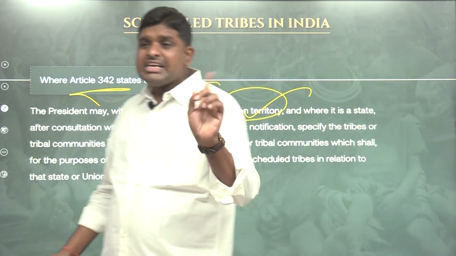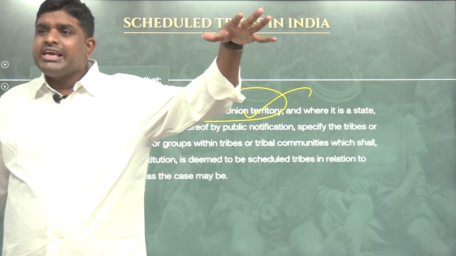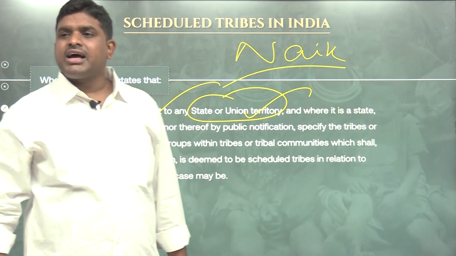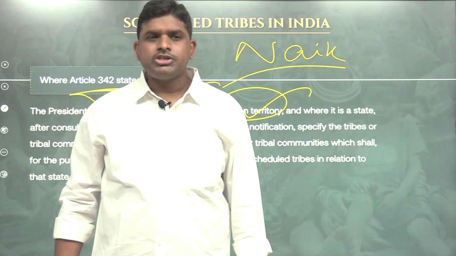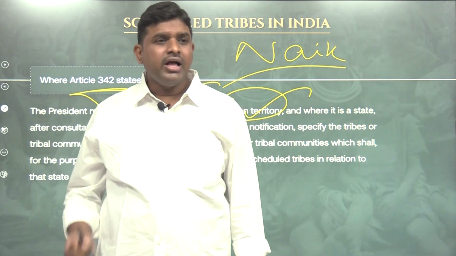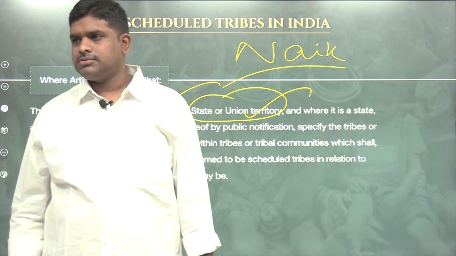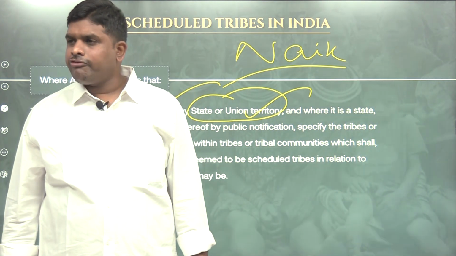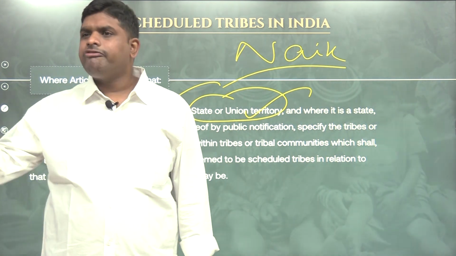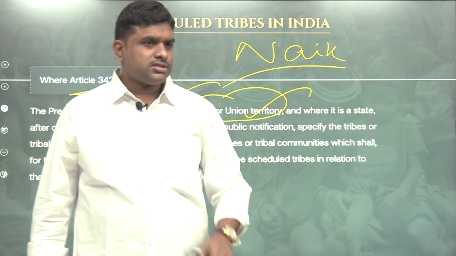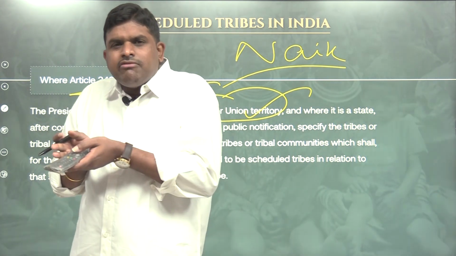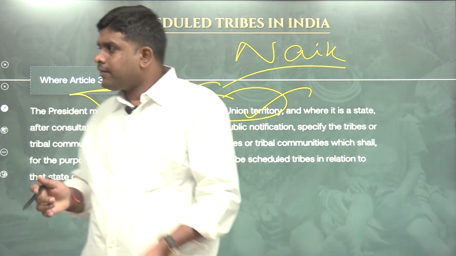So, one more point. STs are not at the national level. STs are at the state level. That is the reason Nayak of Telangana and Nayak of Andhra Pradesh, who are STs, are not STs in Karnataka. If you are from Karnataka, you will know. Nayak of Karnataka are SCs. Nayak of Andhra Pradesh and Telangana are STs, but the same Nayak of Karnataka are SCs. Means what? STs are state specific. So, for every state there will be a state-specific ST list.